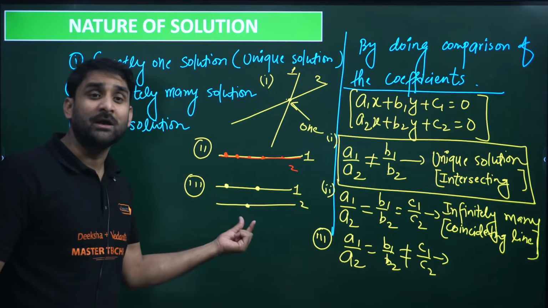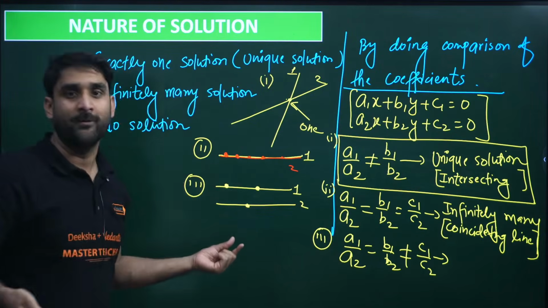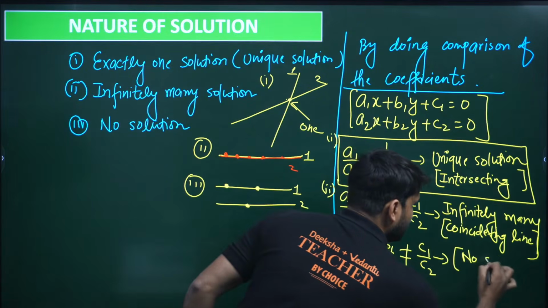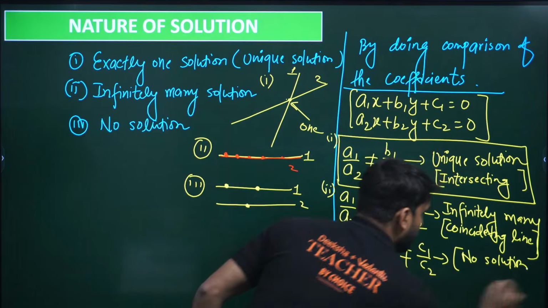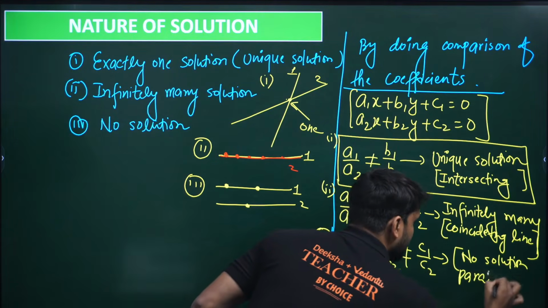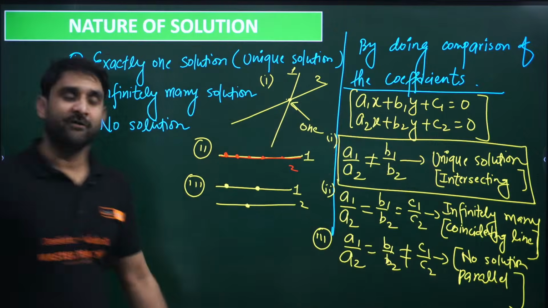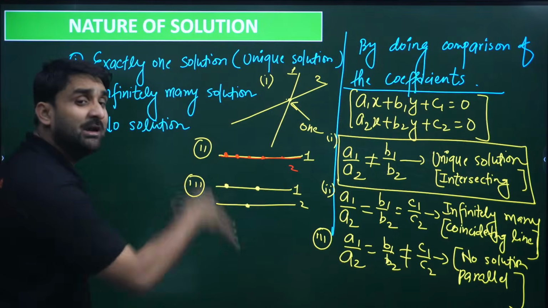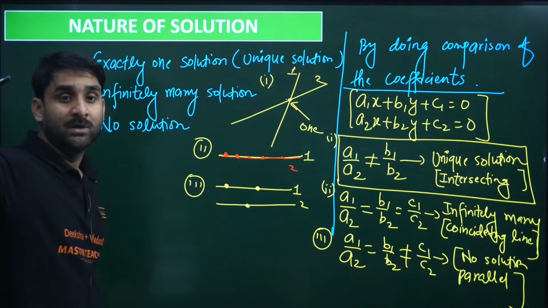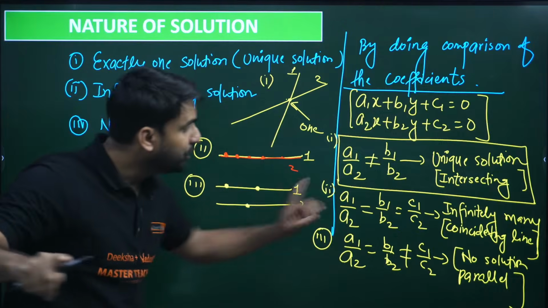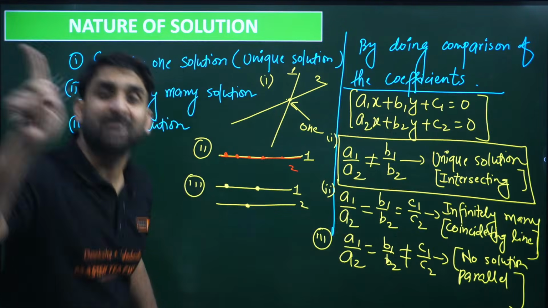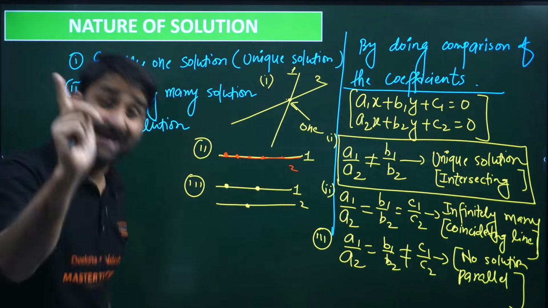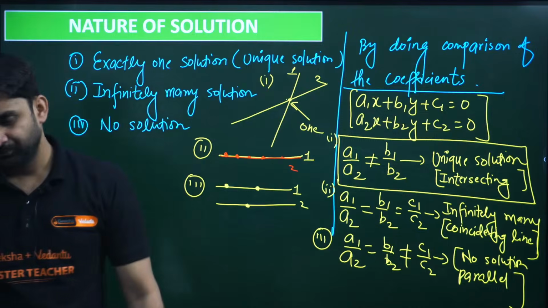There is no point which satisfies both equations. So this is called parallel. So no solution will be there, and on the graph, parallel lines will be there. If no solution is there, it means parallel lines will be there. So how many possibilities are there? Three possibilities. The pair of linear equations might have a unique solution, might have infinitely many solutions, and can have no solution also.